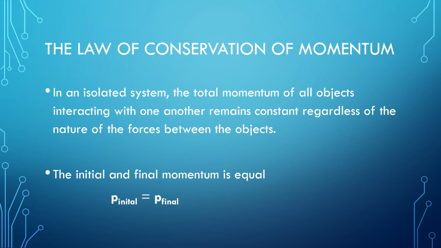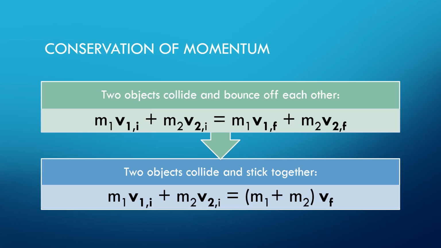So the initial momentum and the final momentum are equal to each other. So p initial equals p final. And notice they're bold, so they need little vector marks. So these are vectors. So that leads us to formulas with the conservation of momentum.